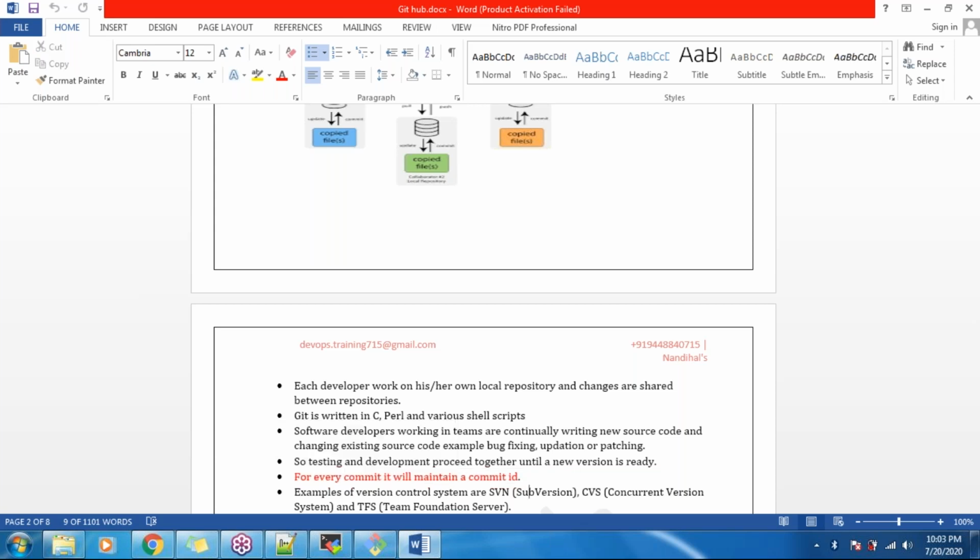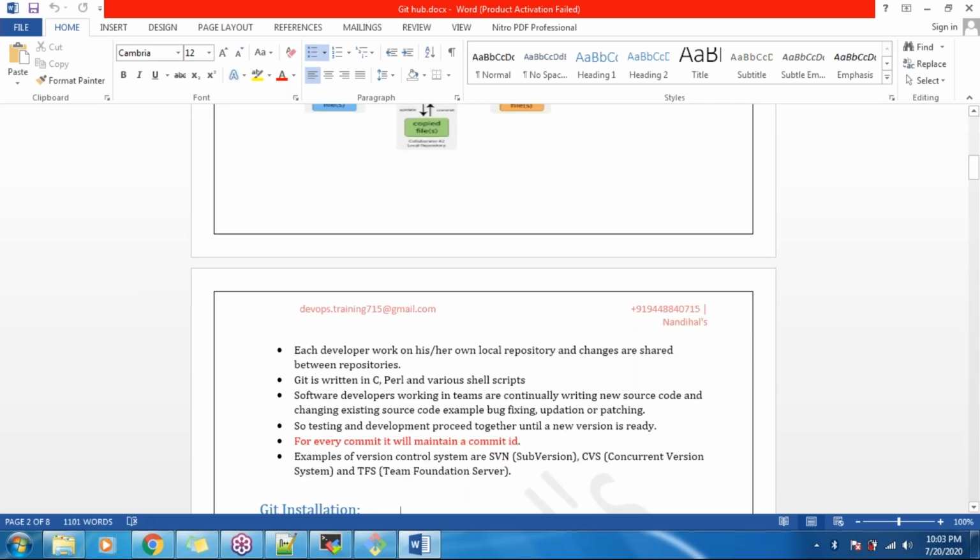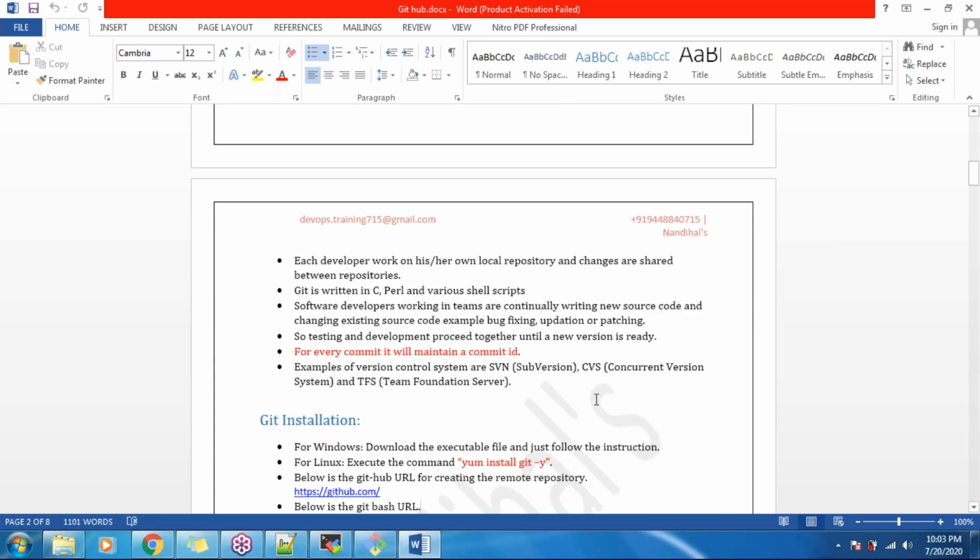Examples for version control systems are Subversion, CVS, that is Concurrent Versions System, and TFS, that is Team Foundation Server. These are some of the examples of version control systems, guys.